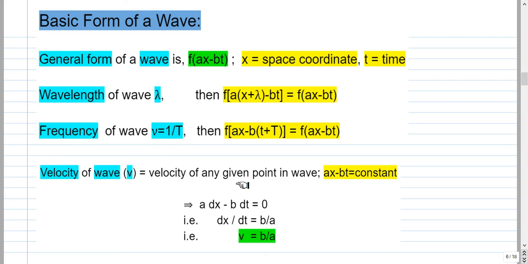Velocity of the wave is the velocity of any given point in the wave, and a given point in the wave is characterized by its argument ax minus bt being constant. So differentiating both sides, we get a dx minus b dt equal to 0. So dx by dt should be b by a. From this we get the velocity of the wave as b by a.